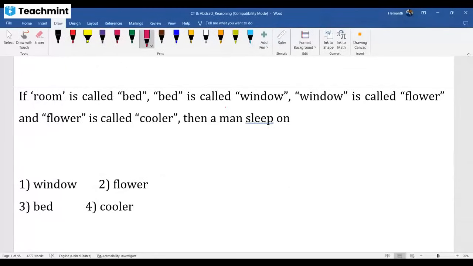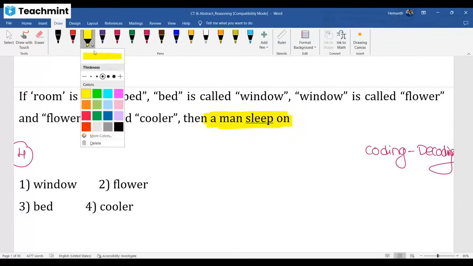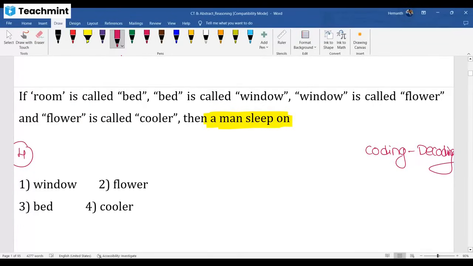This is related to coding and decoding topic. You have 4 different types of models. All those are discussed and the same video is shared in your group. Kindly complete that. Here in this question, room is called bed, bed is called window. They'll give like this, right? Read only the last line. Don't waste your time. In this type of questions, read only the last line. What's the last line here? Man can sleep on floor.